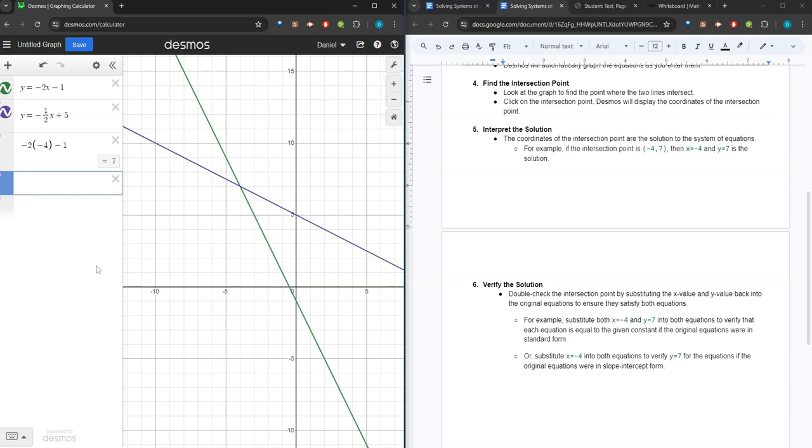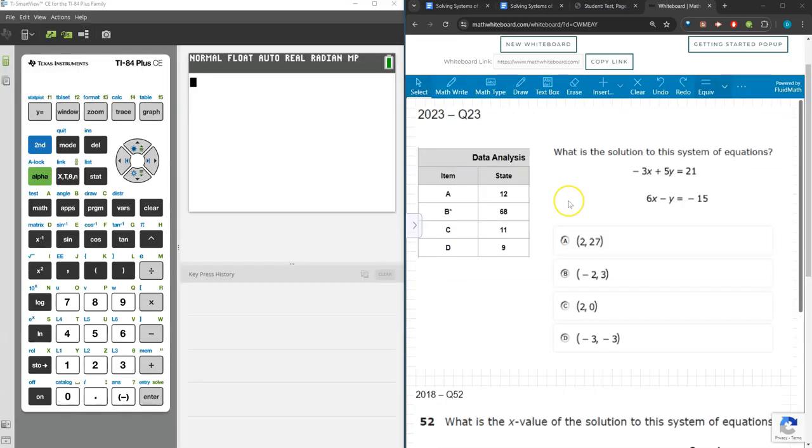Great. I can also do the same in our second equation, negative 1/2. And we're going to replace x with negative 4 as well, and plus 5. We also get a result of 7, so that means that negative 4 and 7 is the solution to this system of equations. We'll now take some time to review 3 Algebra 1 star exam problems using this newly learned skill of graphing systems of equations to find solutions. We'll use both the TI-84 and Desmos to complete these problems.